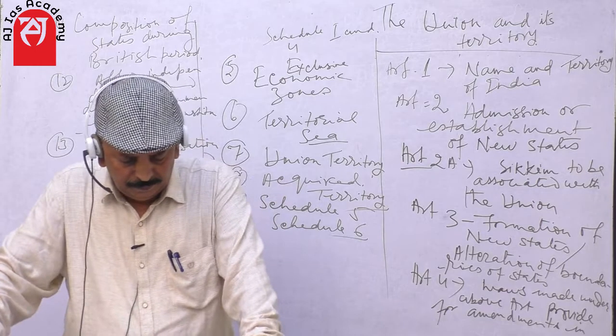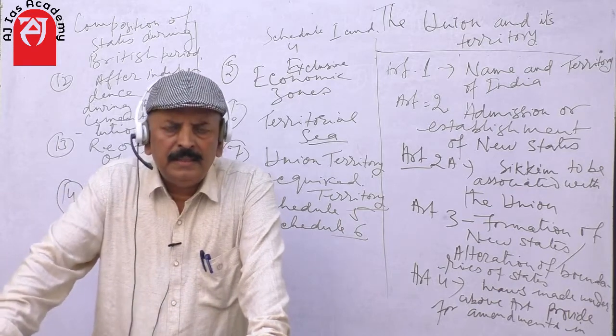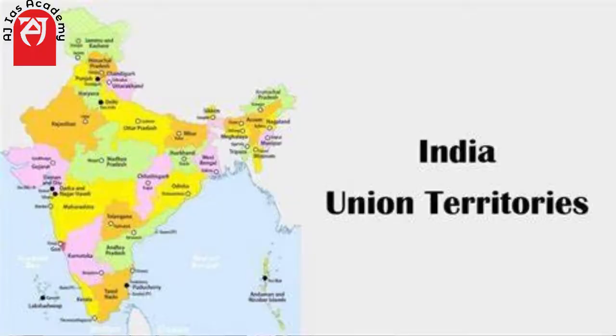Article 1 says that India, that is Bharat, shall be a union of states, that the states and territories thereof shall be as specified in the first schedule. Third, the territory of India shall comprise the territories of the states, the union territories specified in the first schedule, and such other territories as may be acquired.